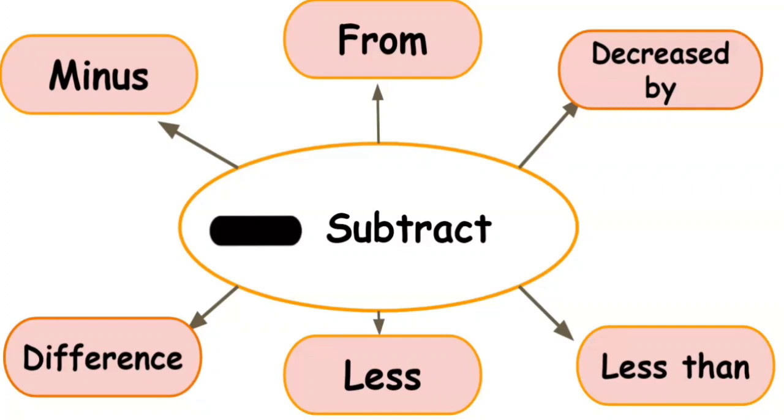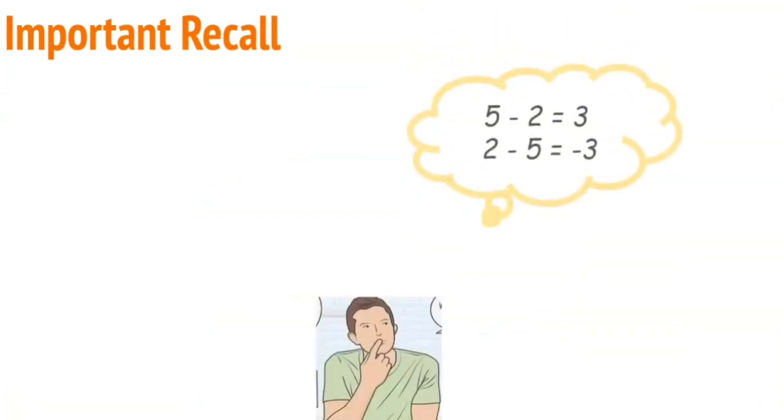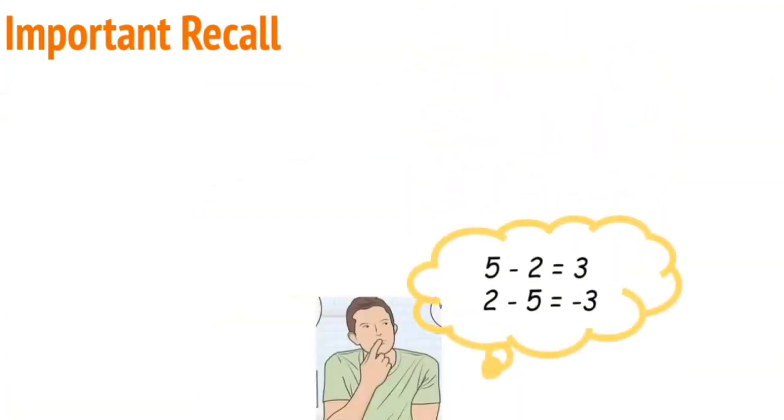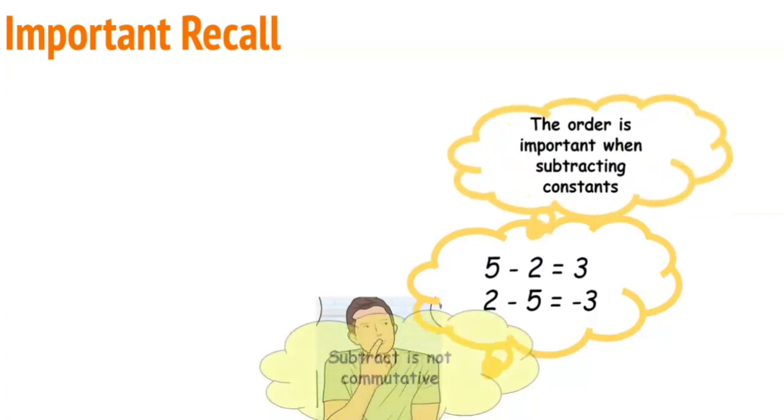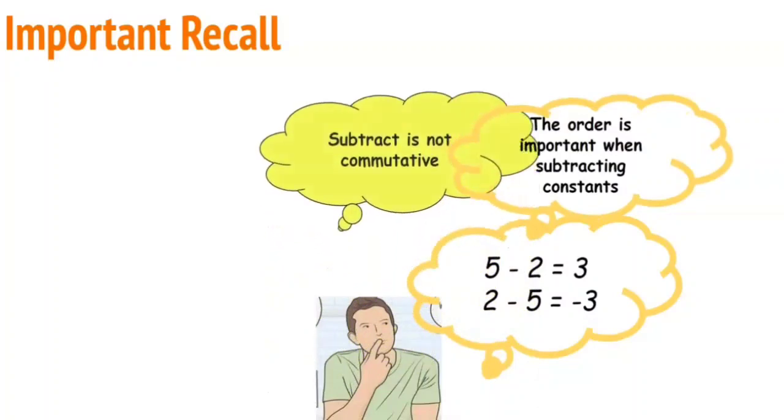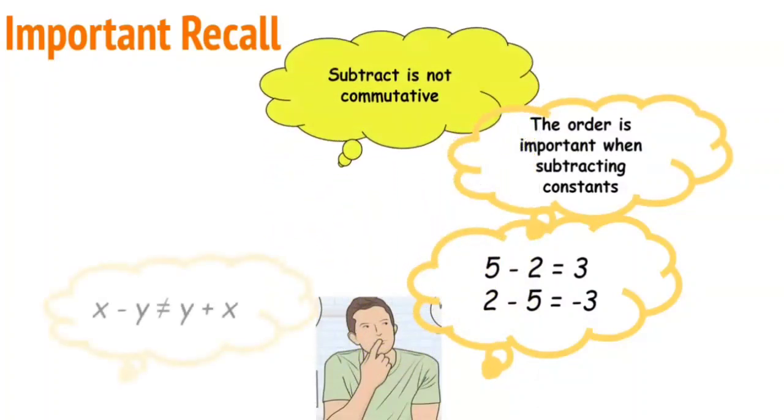All we are going to input in our algebraic expression is a minus sign. It's a subtraction sign. Before we get into it though, let's quickly revise. 5 minus 2 is 3. But 2 minus 5 is negative 3. This means that when we're subtracting, the order is important. This is because subtraction is not commutative.